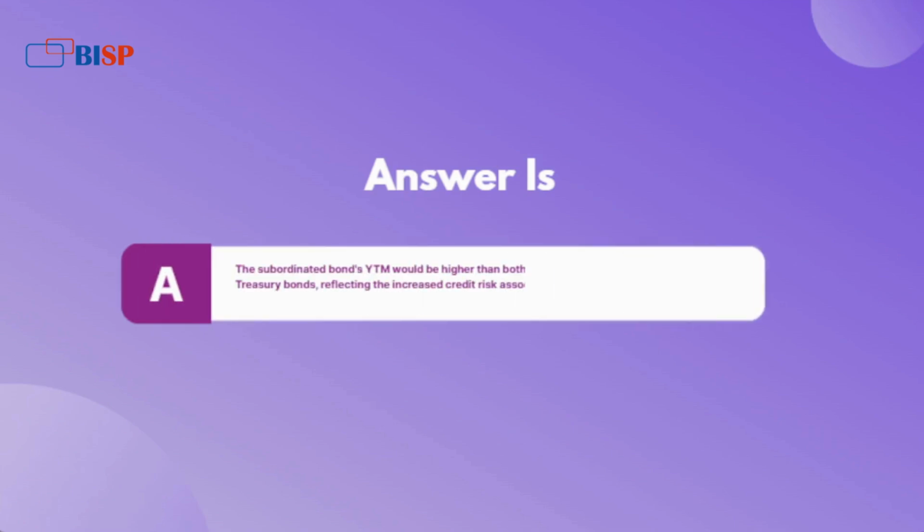Answer is A. The subordinated bond's YTM would be higher than both the existing BRWA notes and comparable U.S. Treasury bonds, reflecting the increased credit risk associated with its lower priority claim.